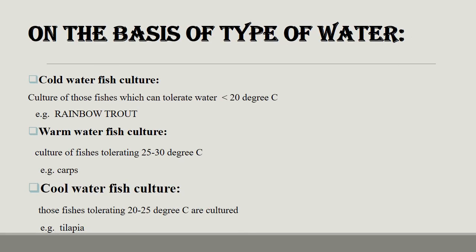On the basis of water temperature, cold water fish culture is for fish that can be cultured below 20 degrees Celsius, for example the rainbow trout. Warm water fish culture is of fishes between 25 to 30 degrees Celsius, for example carps. In cool water fish culture, those fishes tolerating between 20 to 25 degrees Celsius are cultured, for example tilapia.